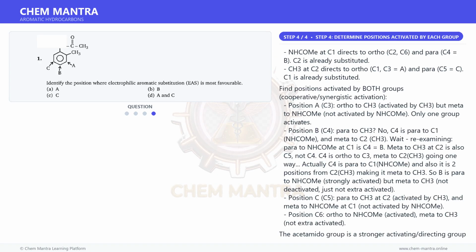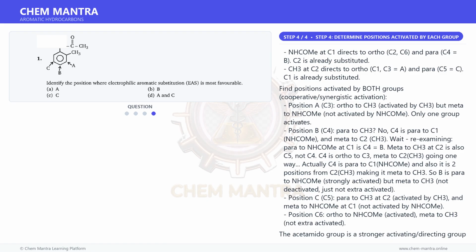And for the final step, NHCOMe at C1 directs to ortho, C6, and para, C4, which is B. C2 is already substituted. CH3 at C2 directs to ortho, C1 and C3, which is A, and para, C5, which is C. C1 is already substituted. Find positions activated by both groups: cooperative, synergistic activation.